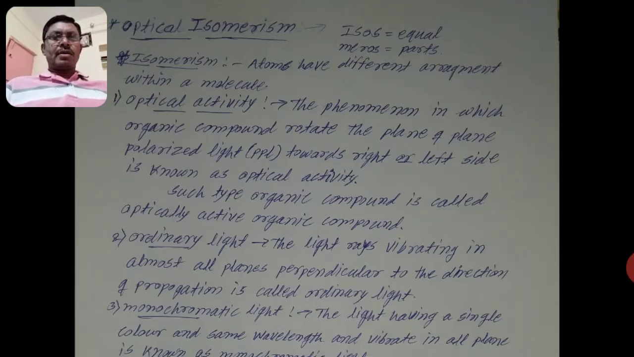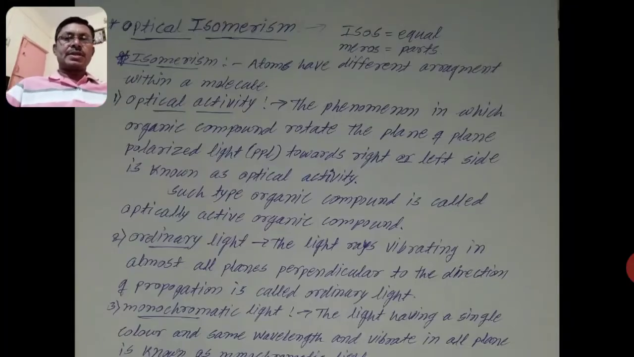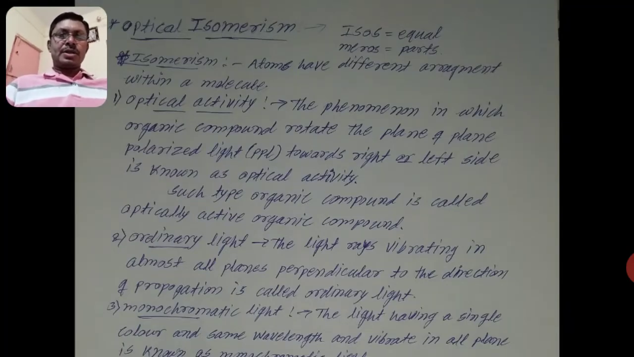Today we are going to discuss a different topic, that is optical isomerism. For nucleophilic substitution reactions, you must know about optical isomerism. For a good study of nucleophilic substitution reactions, you need to know optical isomerism. We already discussed isomerism in 11th class.